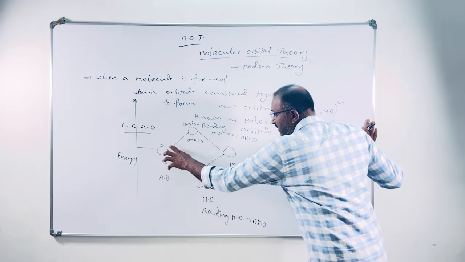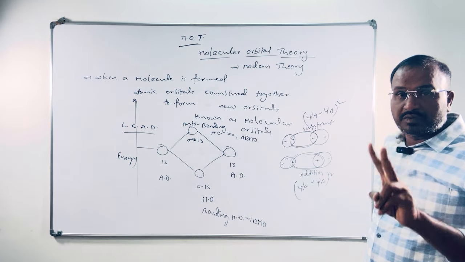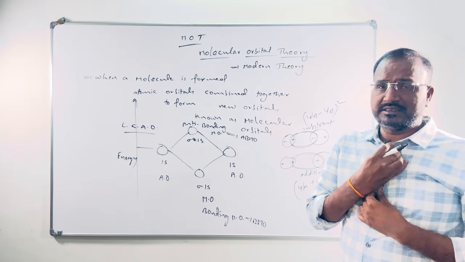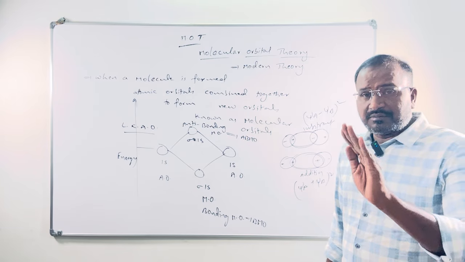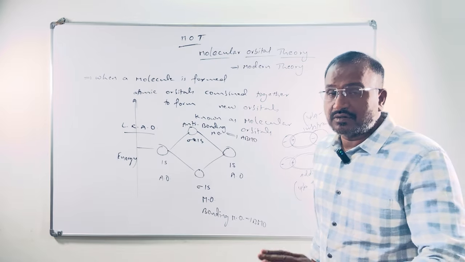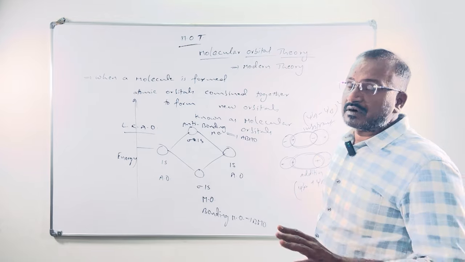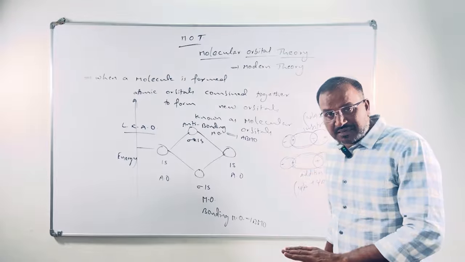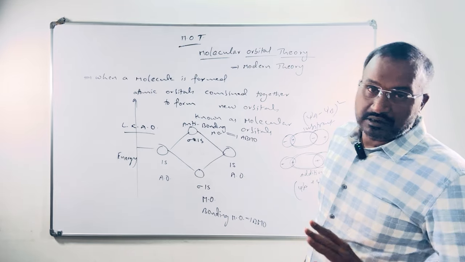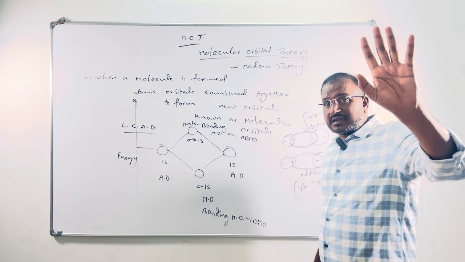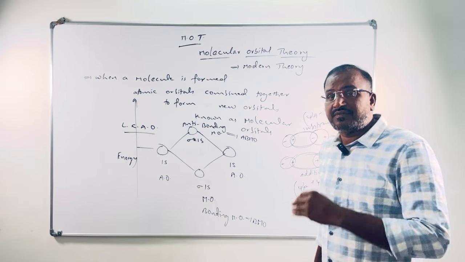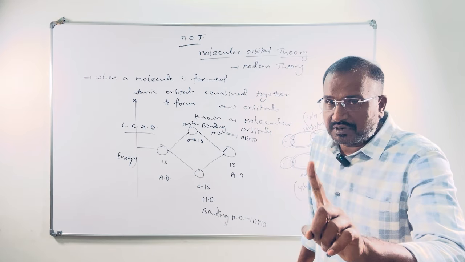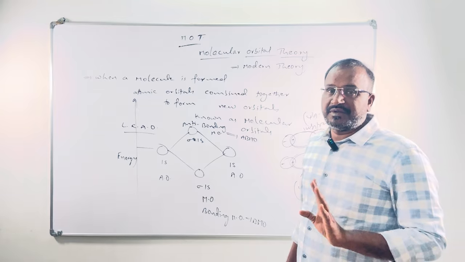Like this, when two atomic orbitals are combined, we get two molecular orbitals. So once again I am saying, the number of molecular orbitals formed in a molecule is equal to the number of atomic orbitals involved. Suppose 10 atomic orbitals are involved, we get 10 molecular orbitals. If 6 atomic orbitals are involved, we get 6 molecular orbitals. In those 10 molecular orbitals, 5 will be bonding, 5 will be anti-bonding. Means for every combination of two atomic orbitals, one bonding and one anti-bonding will be formed.